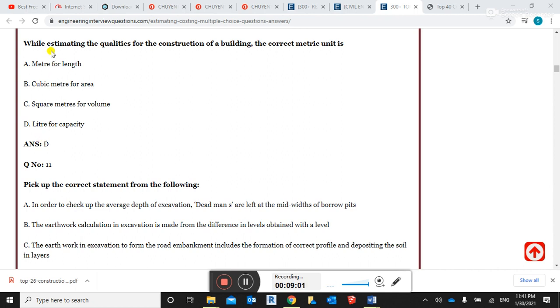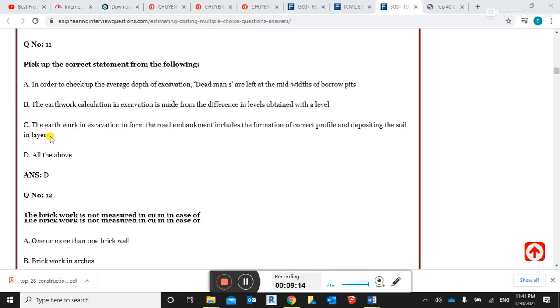The correct answer is: while estimating the quantities for the construction of the building, the correct metric unit is liter for the capacity. D is the right answer.